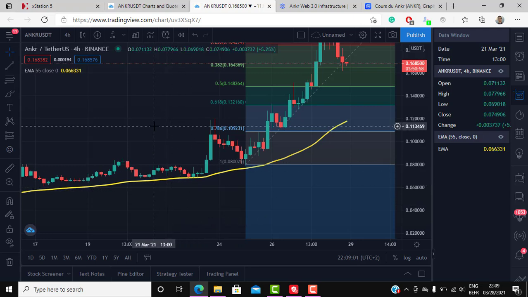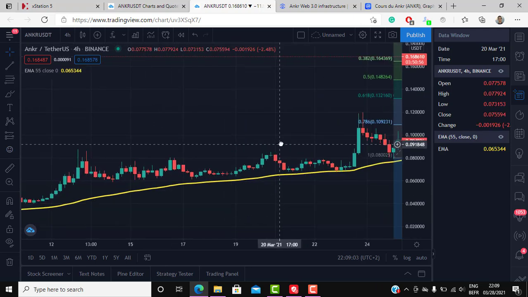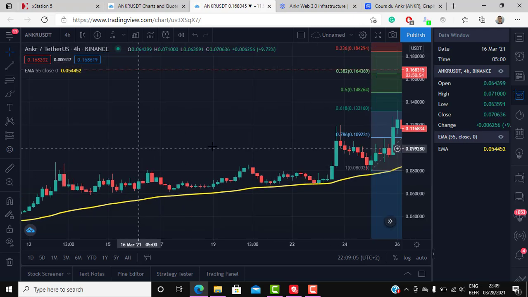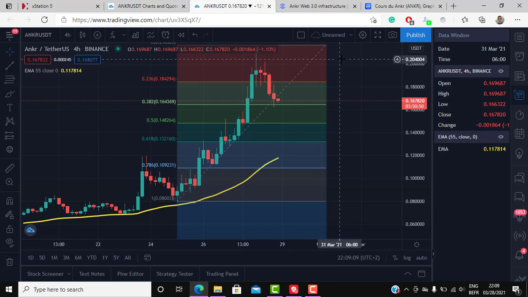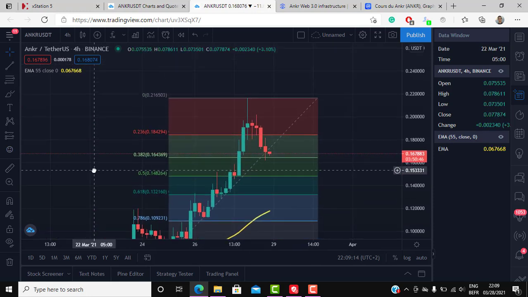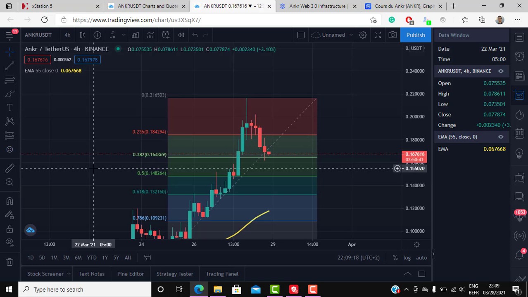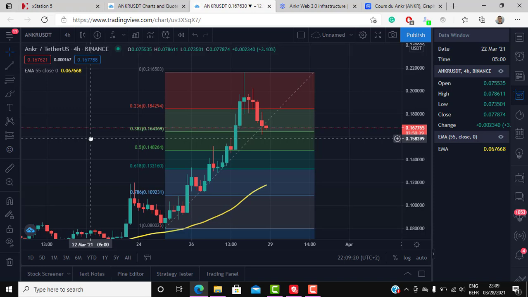So this is much better, because sometimes we do get these fake outs, and the fake outs can be really tough, because it will stop you out and then you will just watch the price go back up. And this is very frustrating, and it occurs a lot, especially if, for example, you're trading Forex.